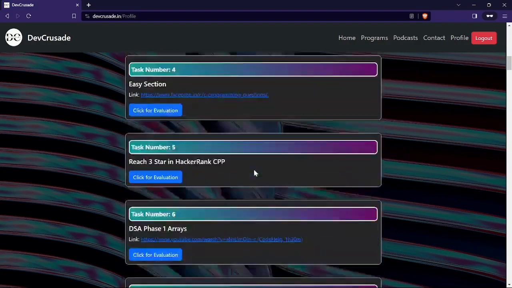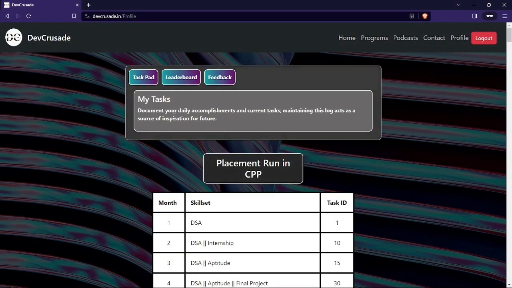Right, I think that this is more than enough. So I have added one more thing here, my tasks. Document your daily accomplishments and current tasks. Maintaining this log acts as a source of inspiration for the future.